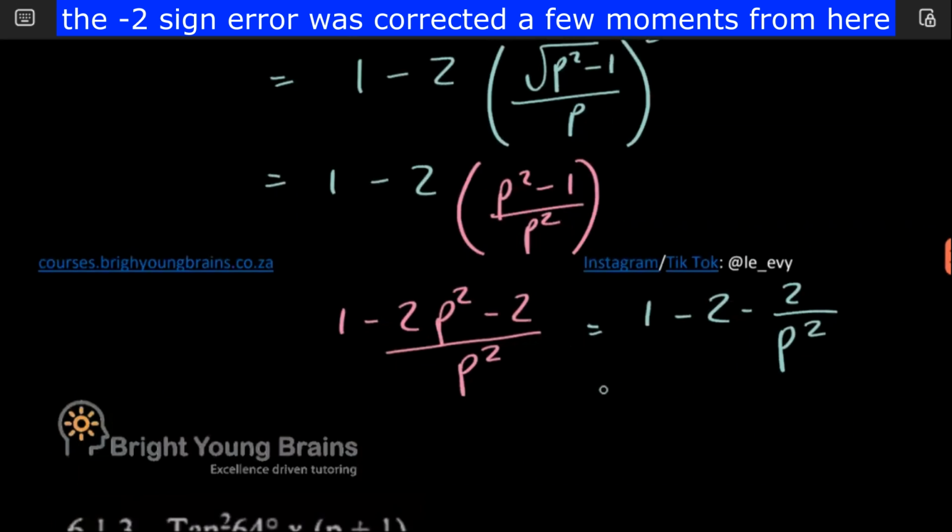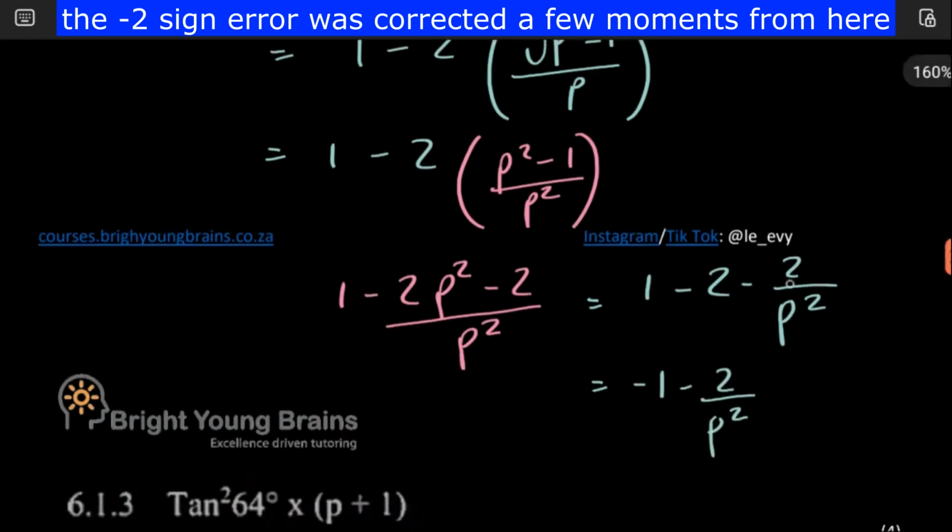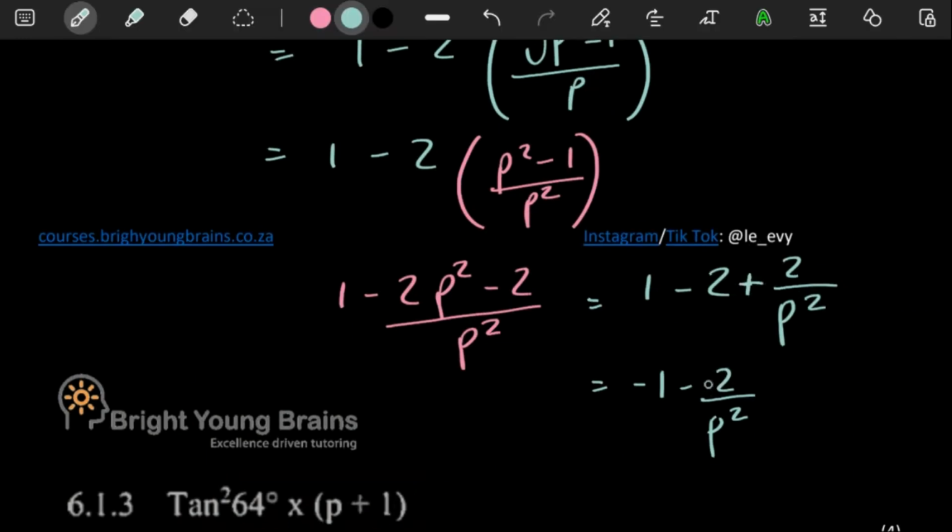You can also technically go one step further. 1 minus 2 there is going to give you a minus 1. Oh yeah, this would actually be a plus, meaning that this would actually be a plus. Yeah, I'd forgotten that part. Because remember, if you multiply the negative 2 inside, when you multiply the negative 1, this would become a positive 2. Anyways, that's that. So let's keep on moving forward with the next question, right?